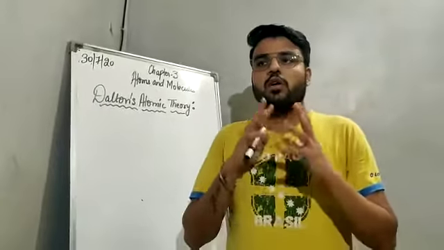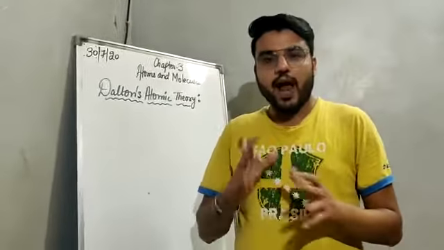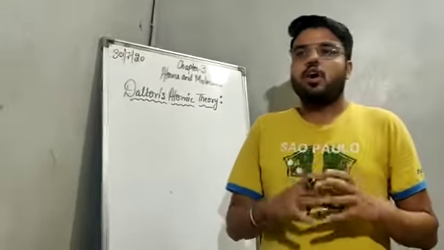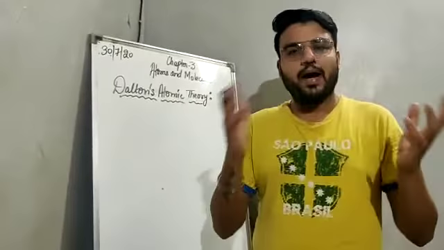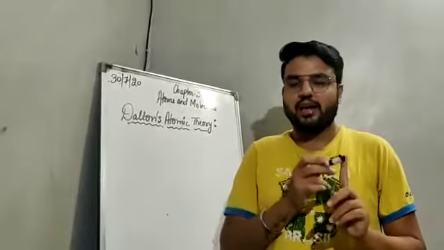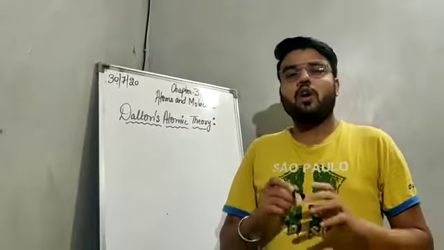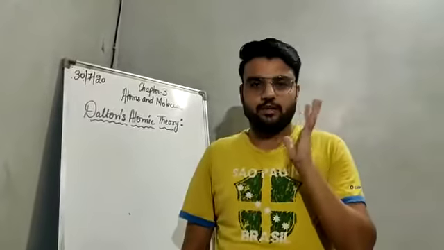By the idea of the ancient philosophers and the studies of Greek philosophers, they concluded that all the matter around us, whether it is element, compound, or mixture, is made up of small indivisible particles which are called atoms.